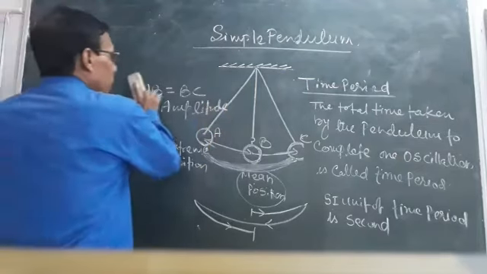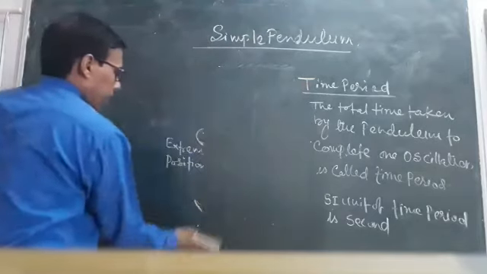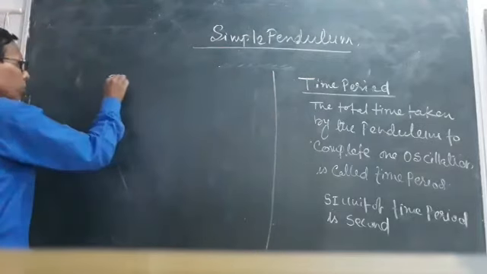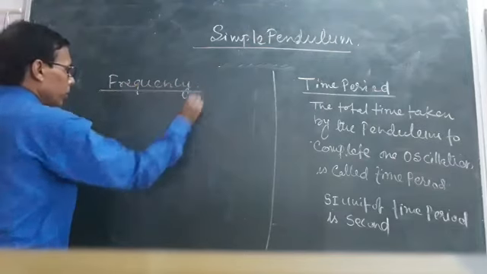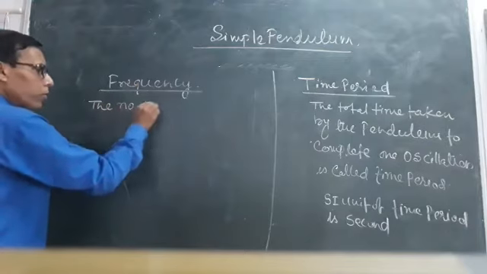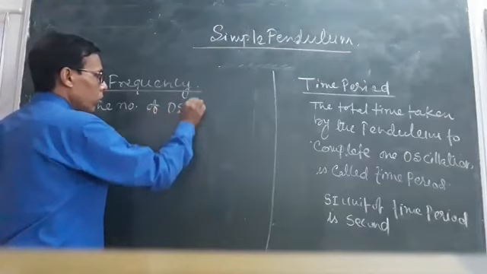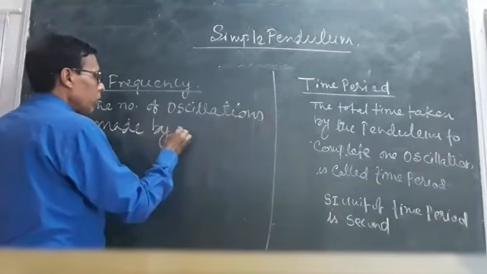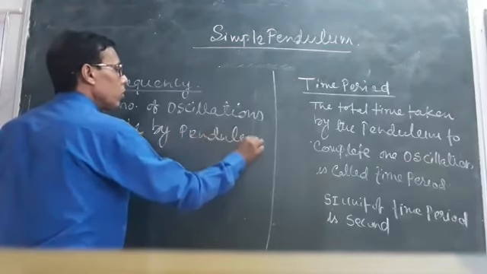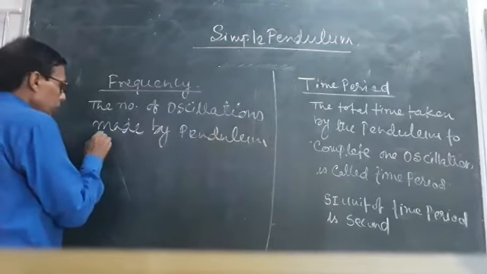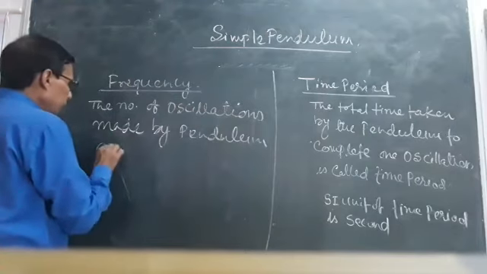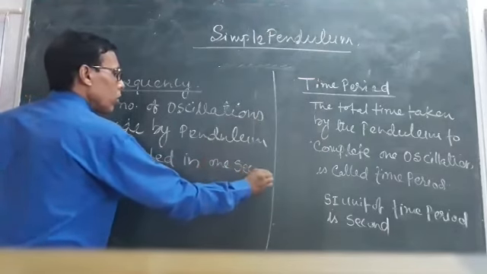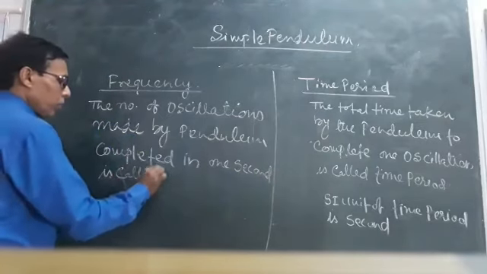Now how do you define frequency? Frequency is the number of oscillations made by the pendulum, completed in 1 second.